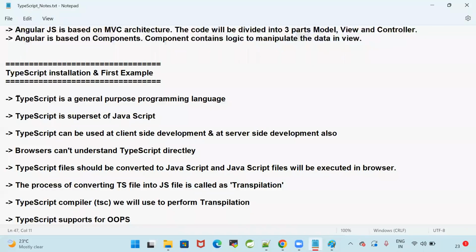What is TypeScript? TypeScript is a general purpose programming language. TypeScript is a superset of JavaScript. TypeScript can be used at the client side development as well as at the server side development.